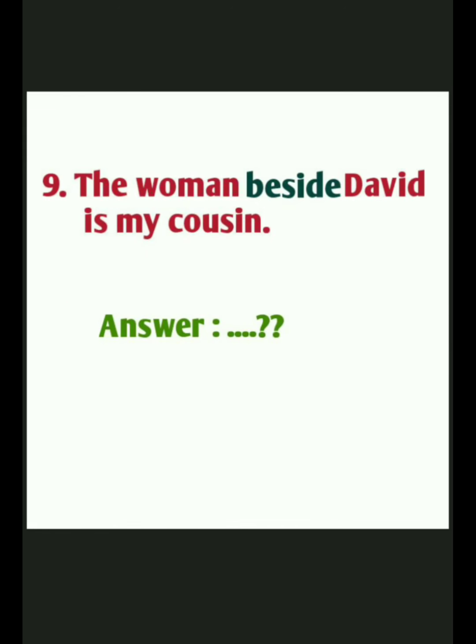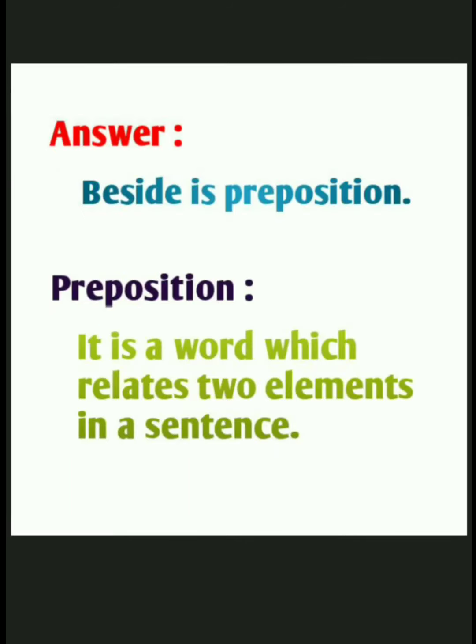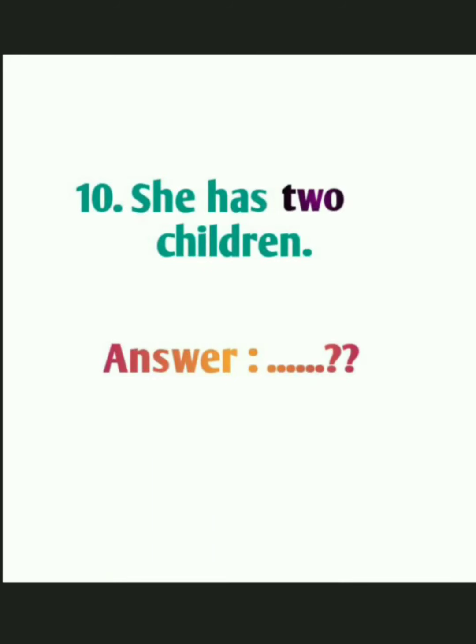The woman beside David is my cousin. So it is very simple. It is a small element connecting a noun or a pronoun. Okay. Beside is a preposition. So preposition, it is a word which relates two elements, which relates two small elements of a sentence.